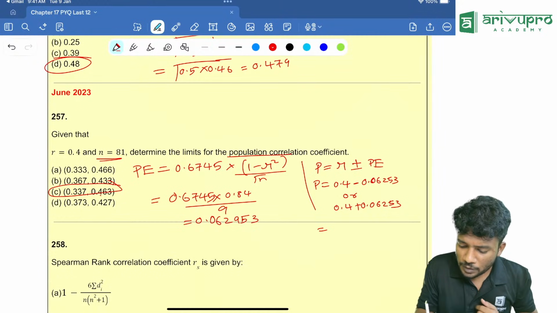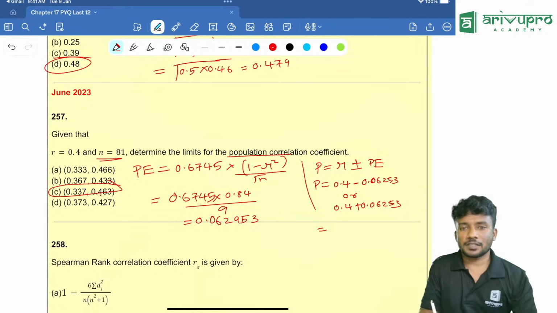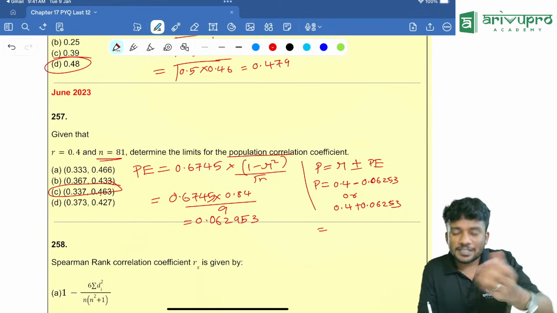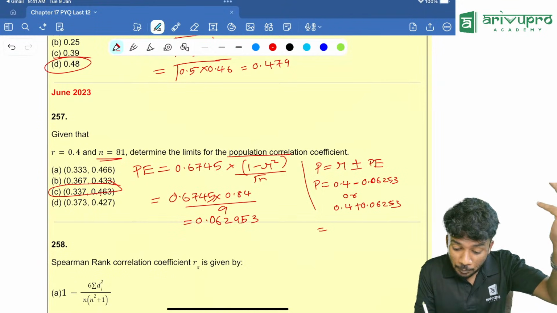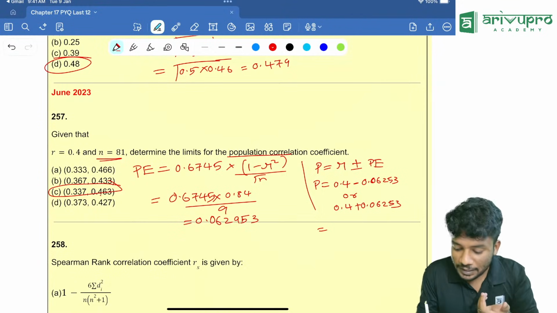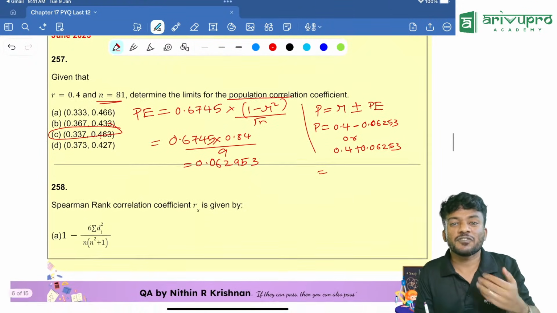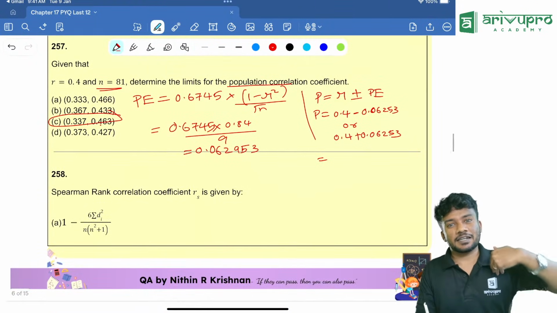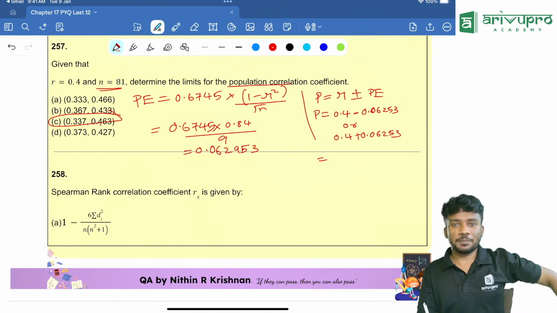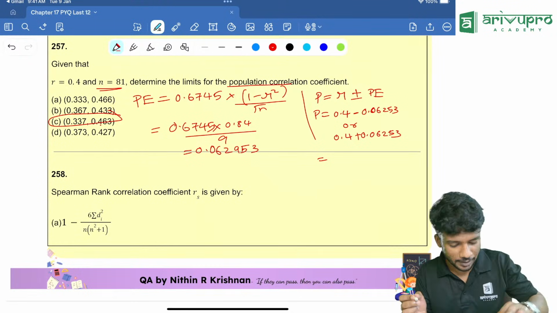Yes. So this one, plus or minus, we are finding the limits. We are finding the probable population correlation coefficient limit. That's why in the formula there is a plus or minus sign, since we are taking error, right? Error can be either up or it can be down. That's why there is a plus or minus sign over there.